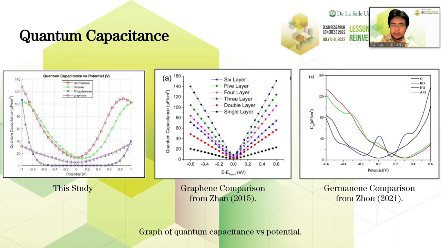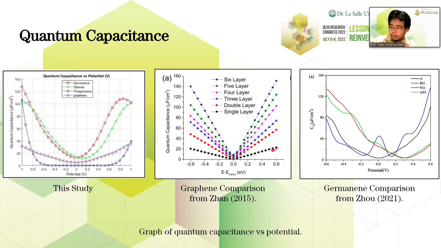Now let's compare the quantum capacitance values of graphene and germanene for this study and to the others. For the graphene, we can see that the quantum capacitance value around negative 0.6 volts and 0.6 volts is 20 microfarads per centimeter squared, which is the same for this study from Zan, which is around 20 microfarads per centimeter squared as well.